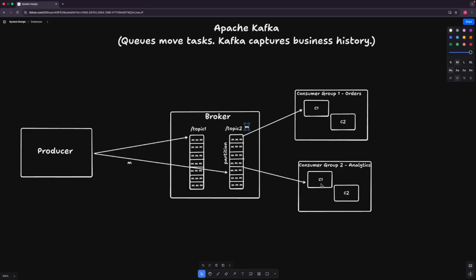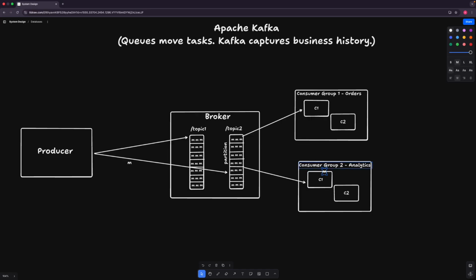So if we keep both the consumers in one group, then the message cannot be consumed by both the systems, because the offset will get changed. Once a consumer consumes the messages from one group, then that message will not be available again for that group. That's the reason we create two different groups, and they will be subscribed to that topic. In that case, the offset will be separately monitored or separately changed for different groups. So if the same message is consumed by the orders group, that same message will still be available for consuming by the other group, like analytics.